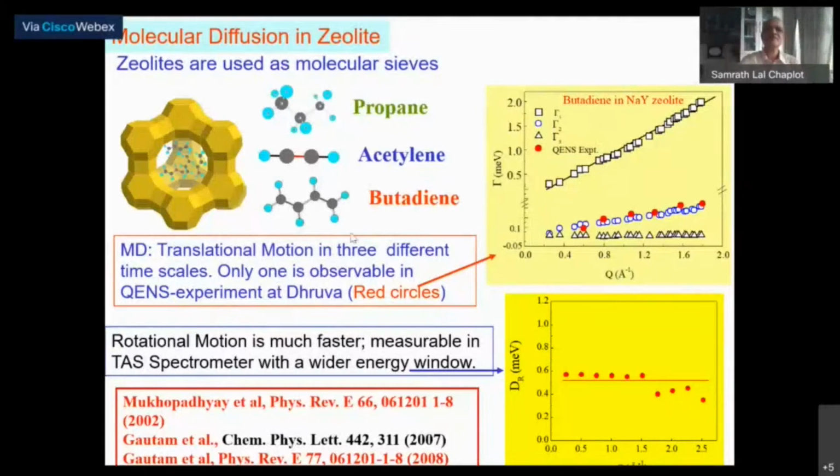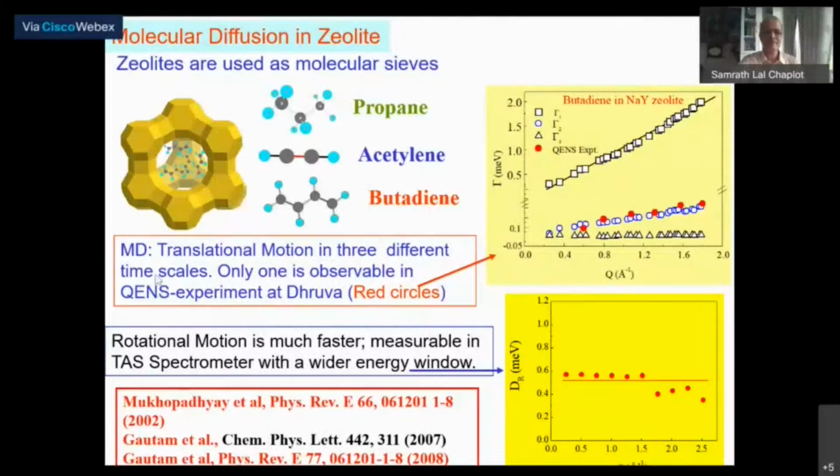For example, the molecules could be sticking around the walls of the cage, or it could be diffusing just inside it once it enters it. The cage is fairly large, and so it may diffuse inside it, or it can go from one end to the other end and continue. So there are a variety of time scales involved.